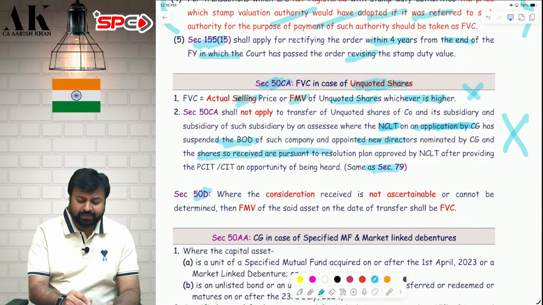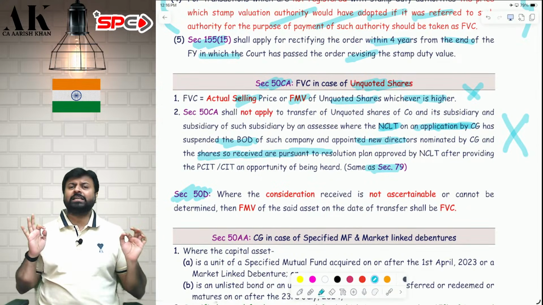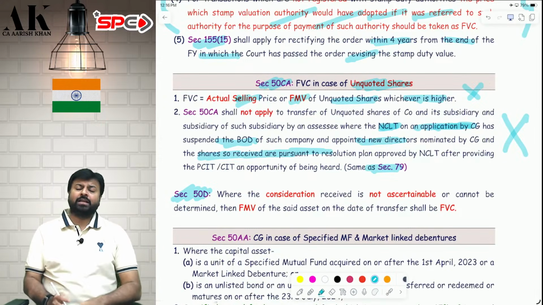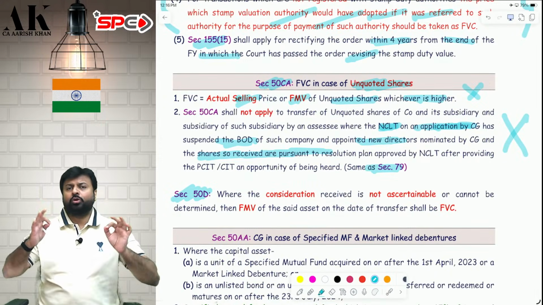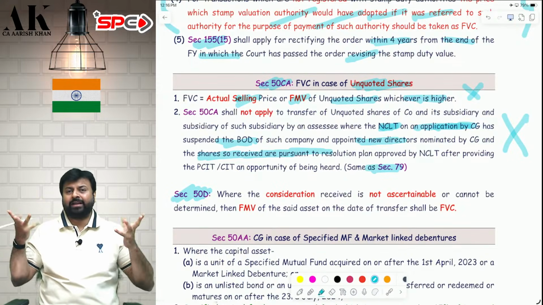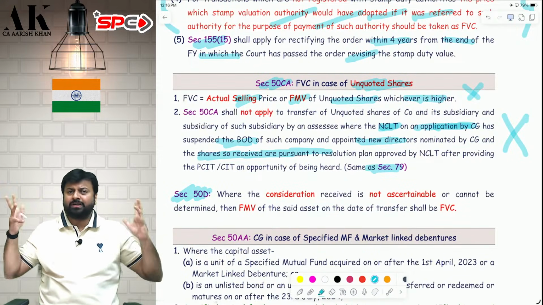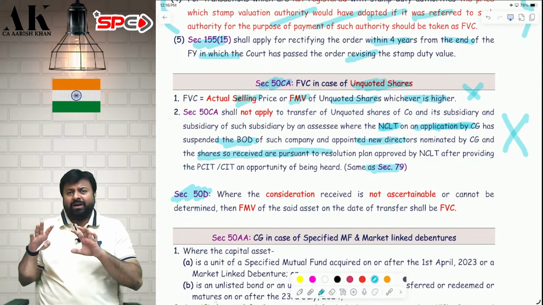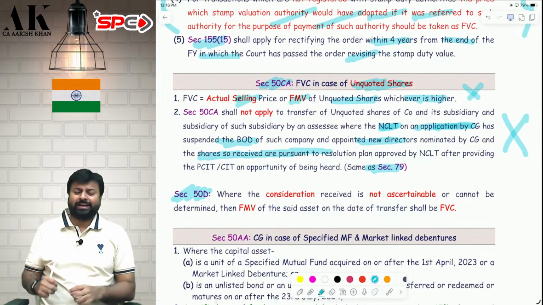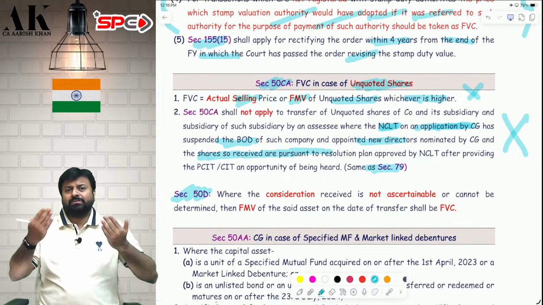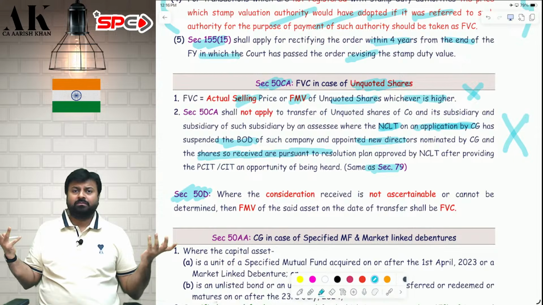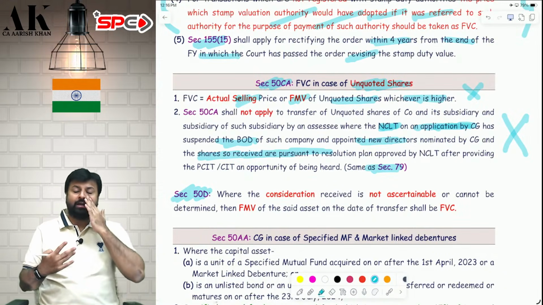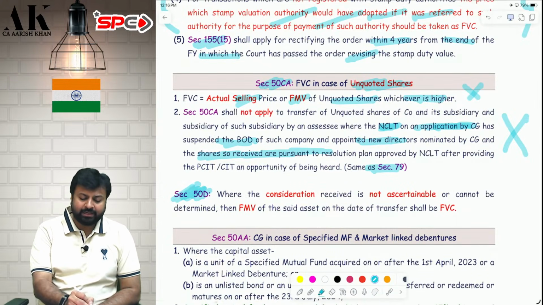Now, what is 50D? 50D is a special provision for when you are not able to determine your sale consideration. Suppose you sold your house and in return you have got some antique as a consideration, for which it is not possible to compute the value. It is not possible to value that particular asset. You have got something which is invaluable, which cannot be valued in terms of money. Then how will I determine the consideration? In that case, 50D is relevant.